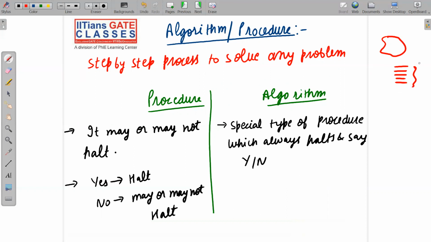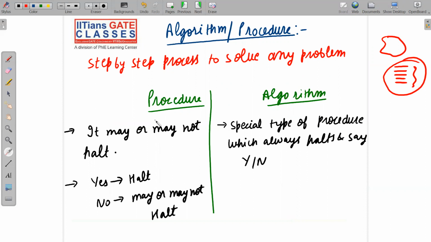But there is a small difference between these two. What is the difference? Let me read it out for you. First let me read algorithm. It is nothing but a special type of procedure which always halts and says yes or no. In the algorithms subject, you have already studied that it is a step by step procedure to solve any problem, and it must always halt. That means it must always say yes or no. If the answer is yes, then it should always say yes. If the answer is no, then it must always say no also. So both answers should come, that is yes as well as no, in case of an algorithm.